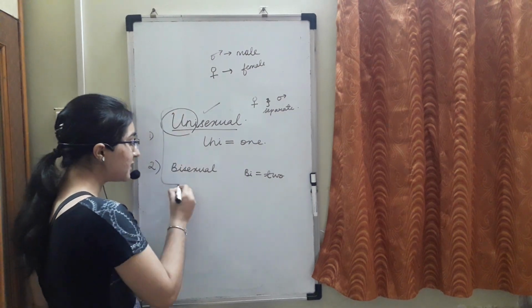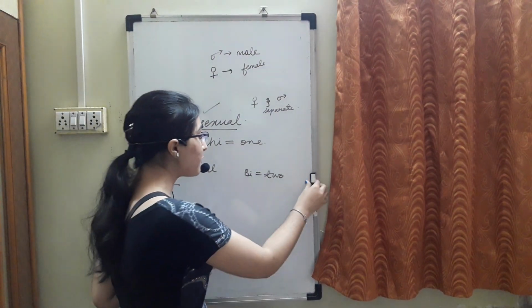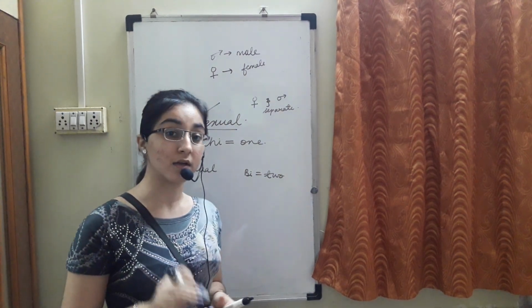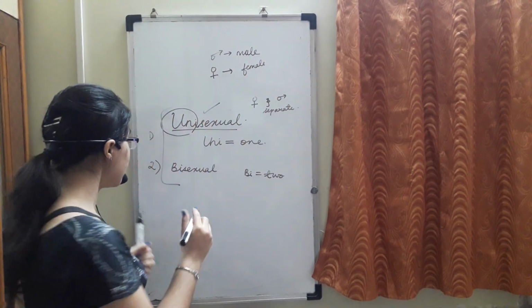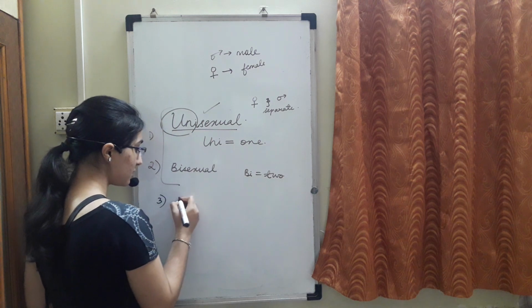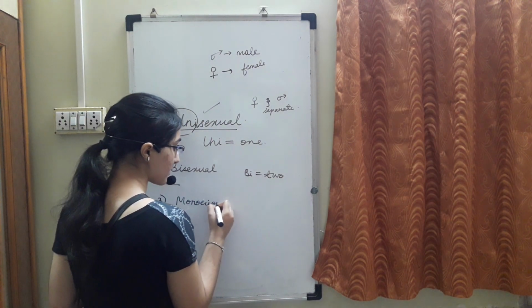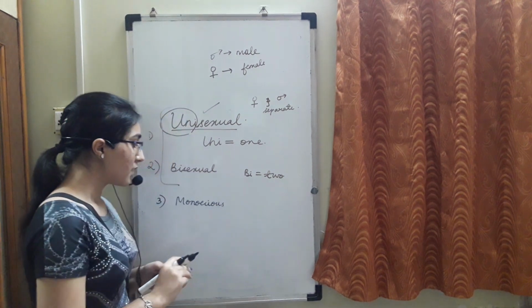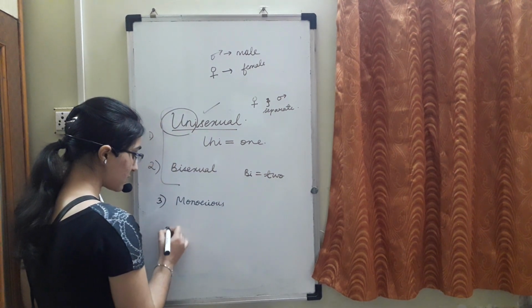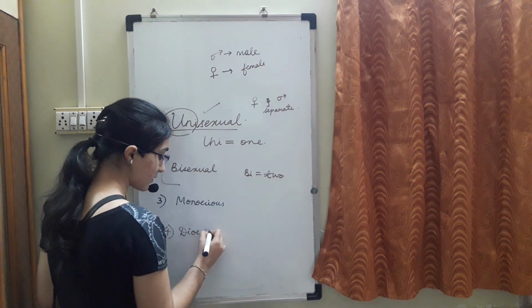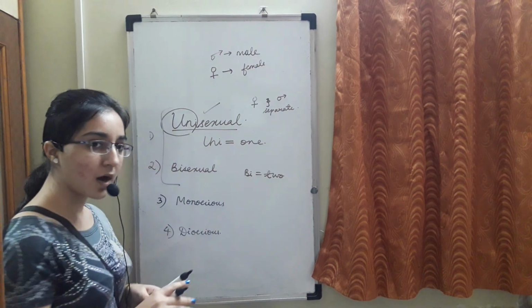Now, besides these two words, there are a few words which are a bit confusing and you people get confused. So let's see the third word, that is monoecious. Okay, and the fourth word is dioecious.